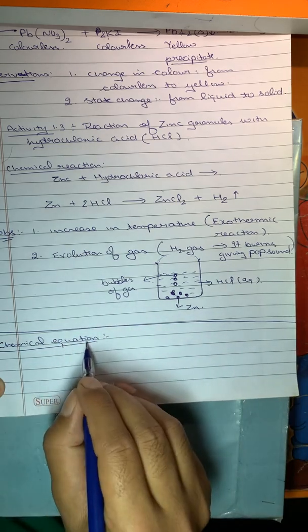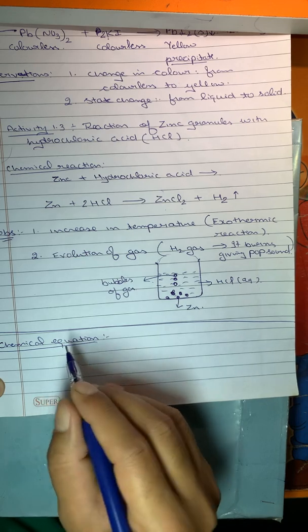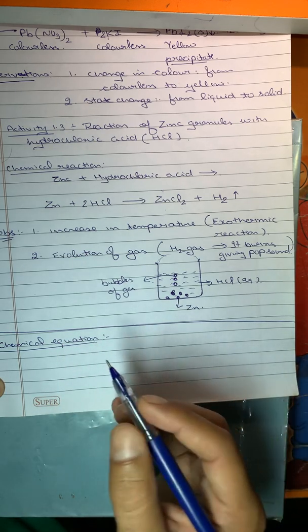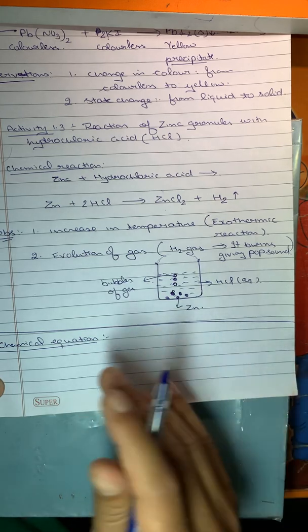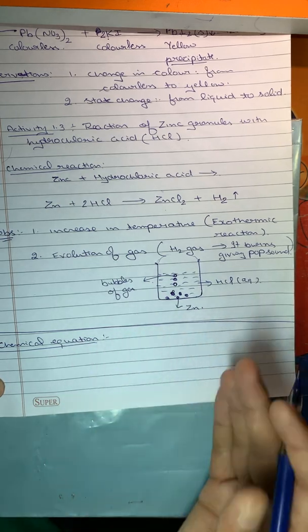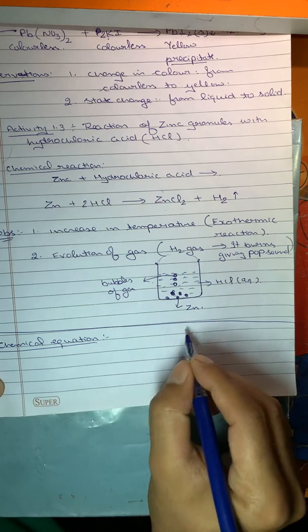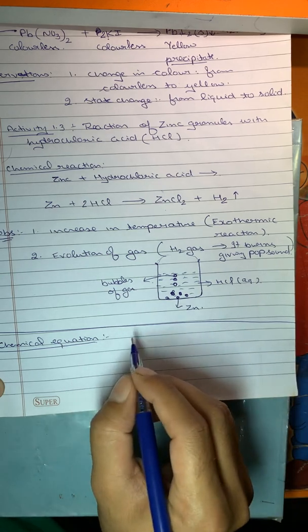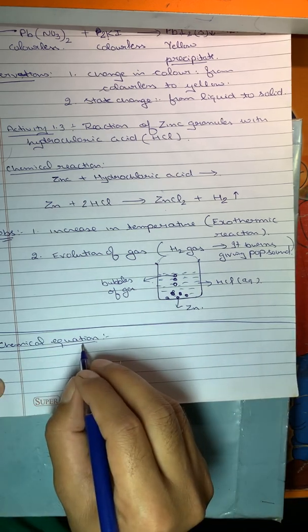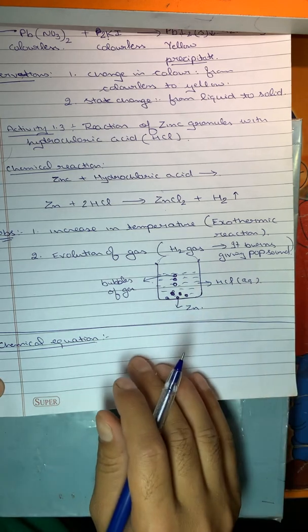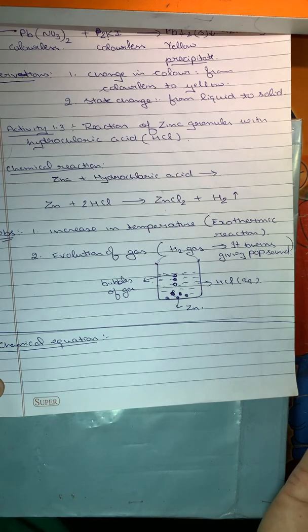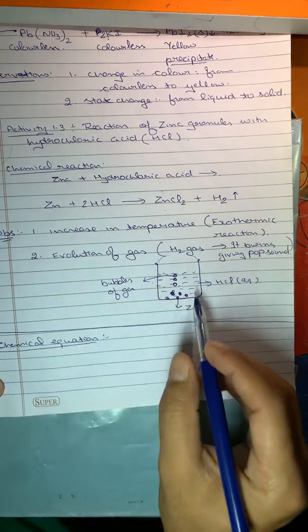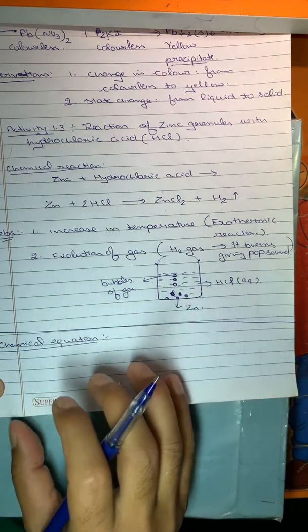Equation, you must have heard this word in maths also. Equation means equate. There are many equations you have done: linear equation, quadratic equation, cubic equation. Equation means equating to something, equal to something. So this chemical equation is a representation of a chemical reaction, because the chemical reaction is what we do in the laboratory, but to represent it in the book we should follow certain rules.